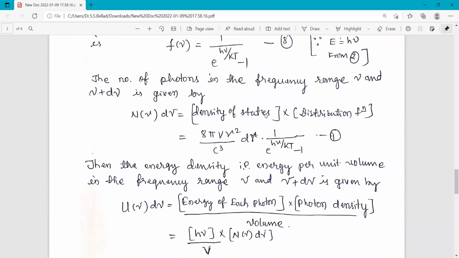Density of states multiplied by the distribution function gives the number of photons in the frequency range nu and nu plus d nu. So the density of states is given by equation 7, and the distribution function by equation 8. Just substitute equations 7 and 8 here.